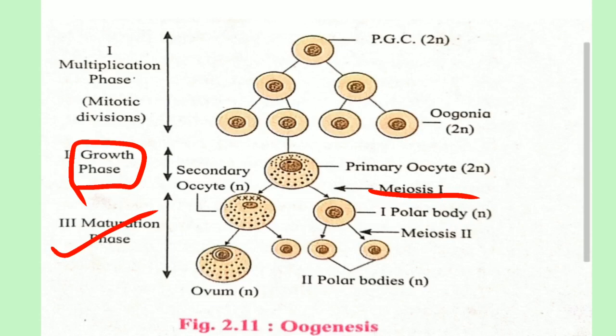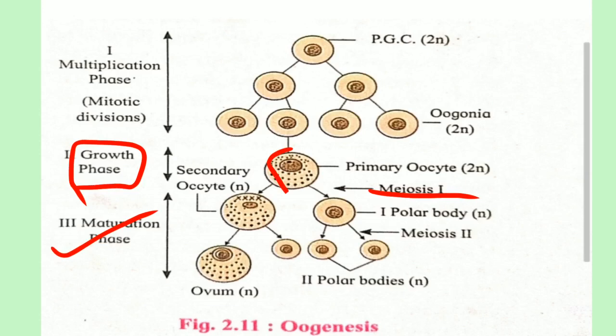During the maturation phase, meiosis occurs in the primary oocyte. It undergoes meiosis first. Before that, you must know that the oocyte gets arrested in meiosis first at the embryonic stage, and only after the onset of puberty does this meiosis first continue, and the primary oocyte converts into a secondary oocyte after the female enters puberty.